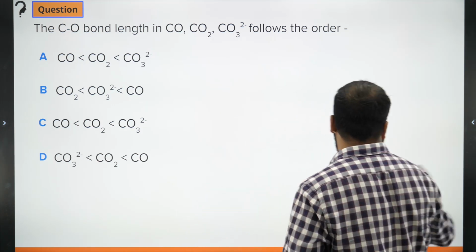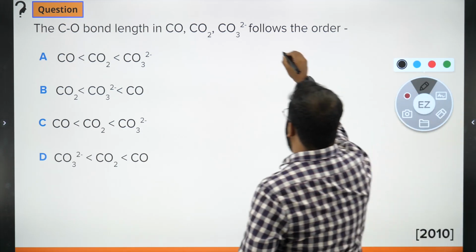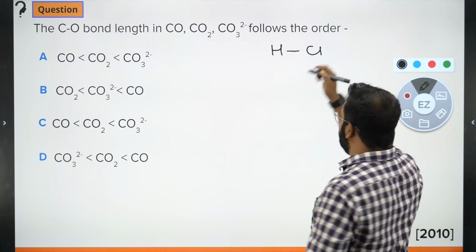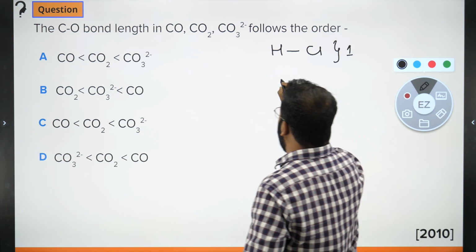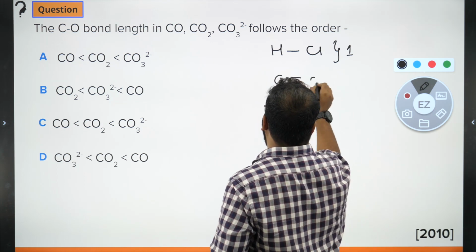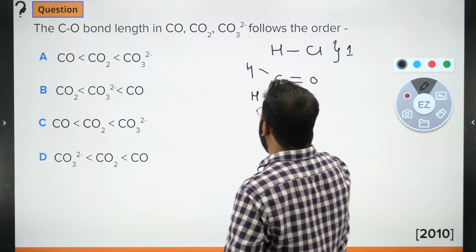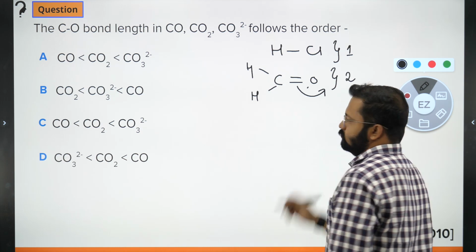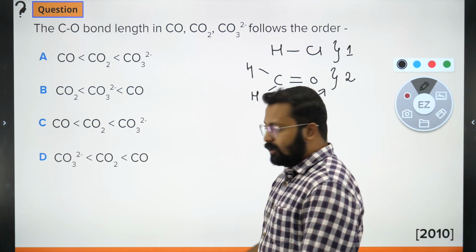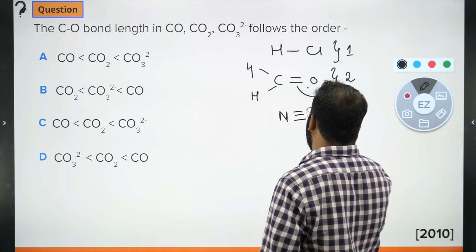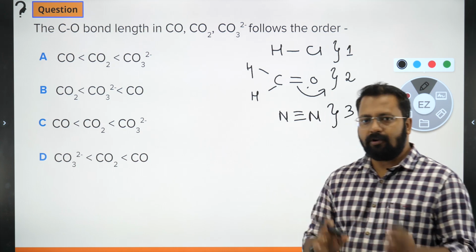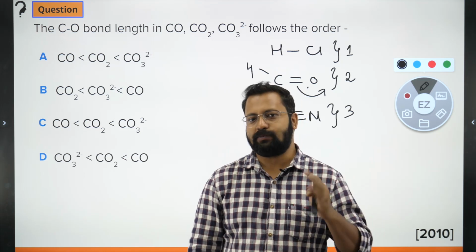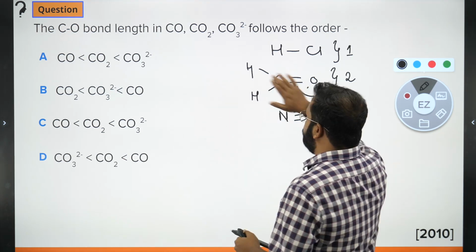Okay, for example, if I take HCl, there is a single bond between hydrogen and chlorine, and so the bond order over here is 1. If I take C double bond O, let's say this is formaldehyde, and there is a double bond over here, so in this region the bond order will be 2. And if I take a triple bond like N triple bond N, the bond order is 3. So if the number of bonds existing between two atoms is 1, 2, 3, then the bond order will also be 1, 2, 3 respectively. Okay, with that in mind, let's try to solve this question.